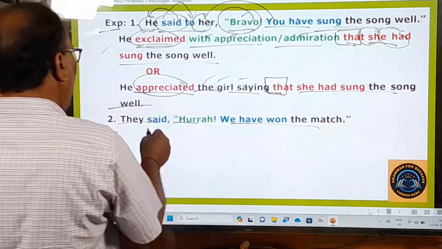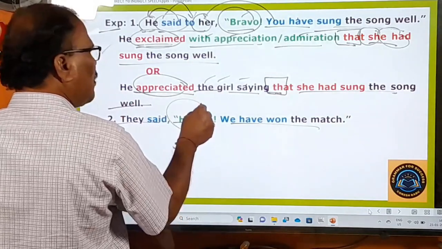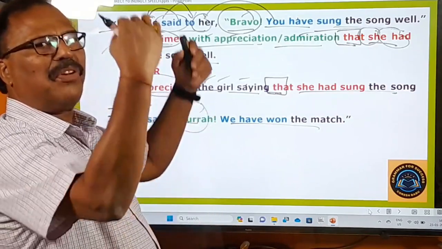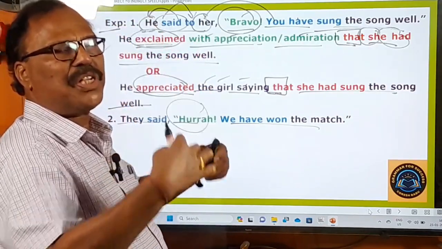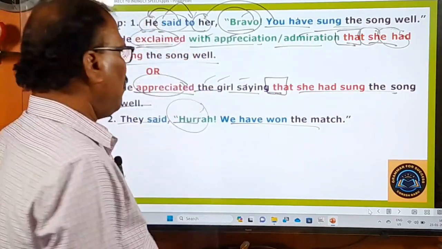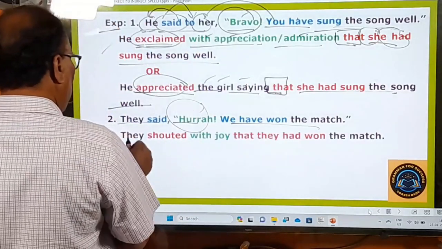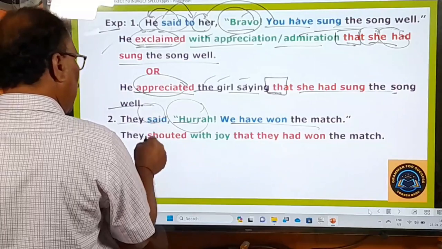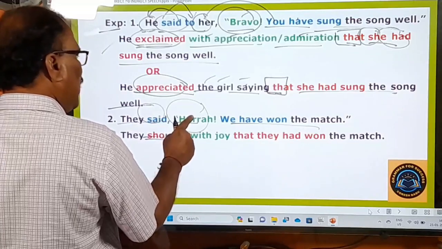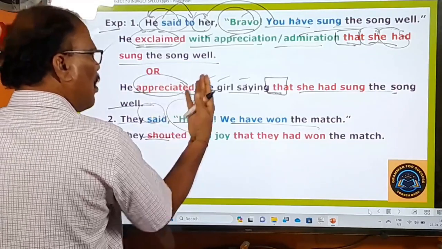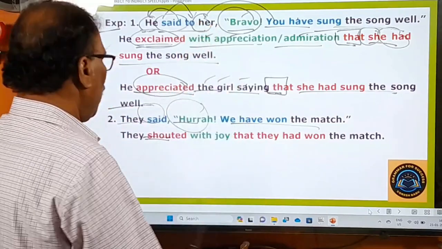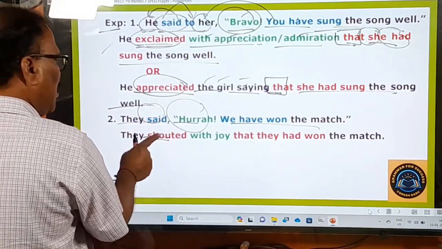So here, how do they say this word? Hurrah means joyfully, happily, cheerfully. It's a word expressing joy. That's why they said this, shouted. Hurrah is always shouted. So you shout this word. That's why said is turned into shouted.